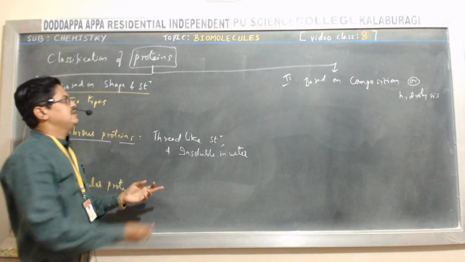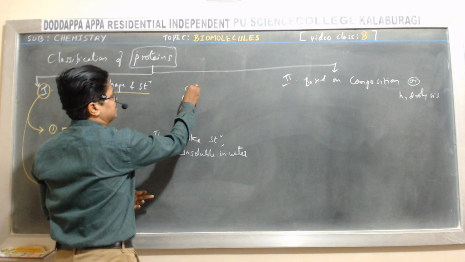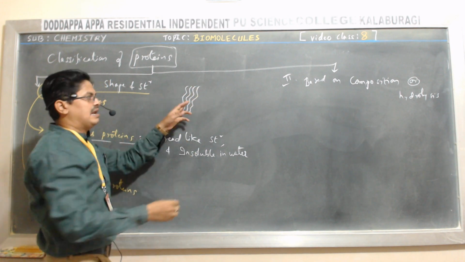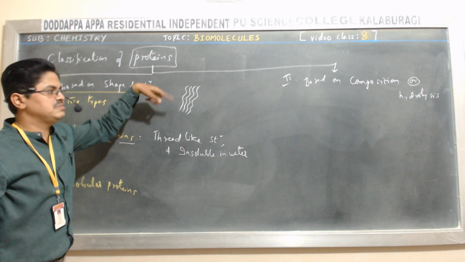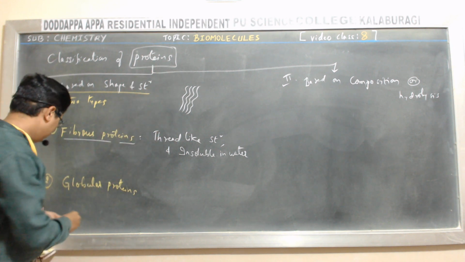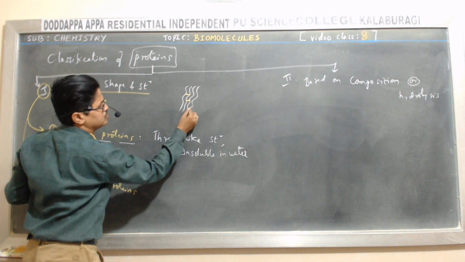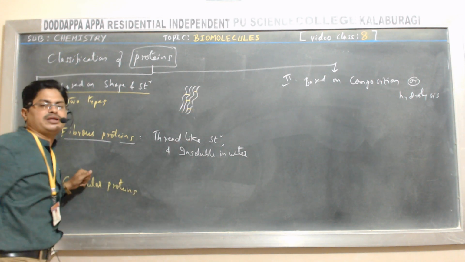Especially these thread-like structures align themselves parallel to each other through hydrogen bonding.